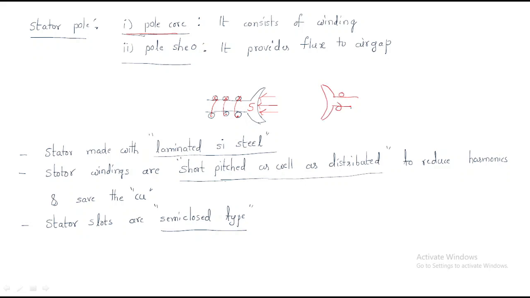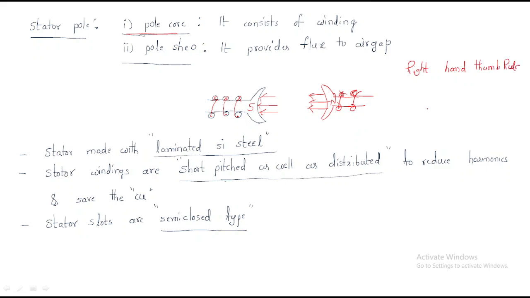Generally it consists of opposite poles: north pole, south pole, north pole, south pole. So it will supply the flux and it will get the flux. This flux direction is maintained by the right hand thumb rule.